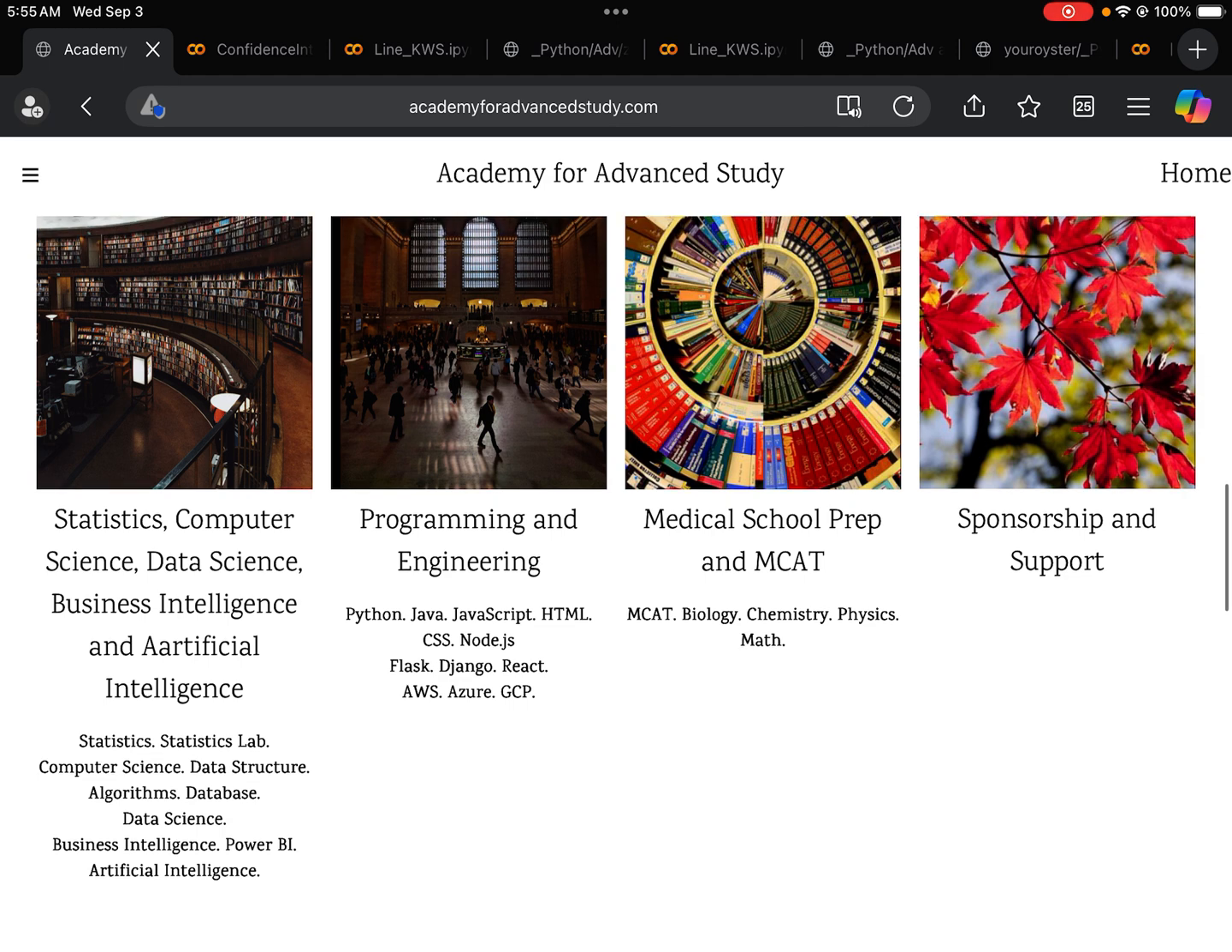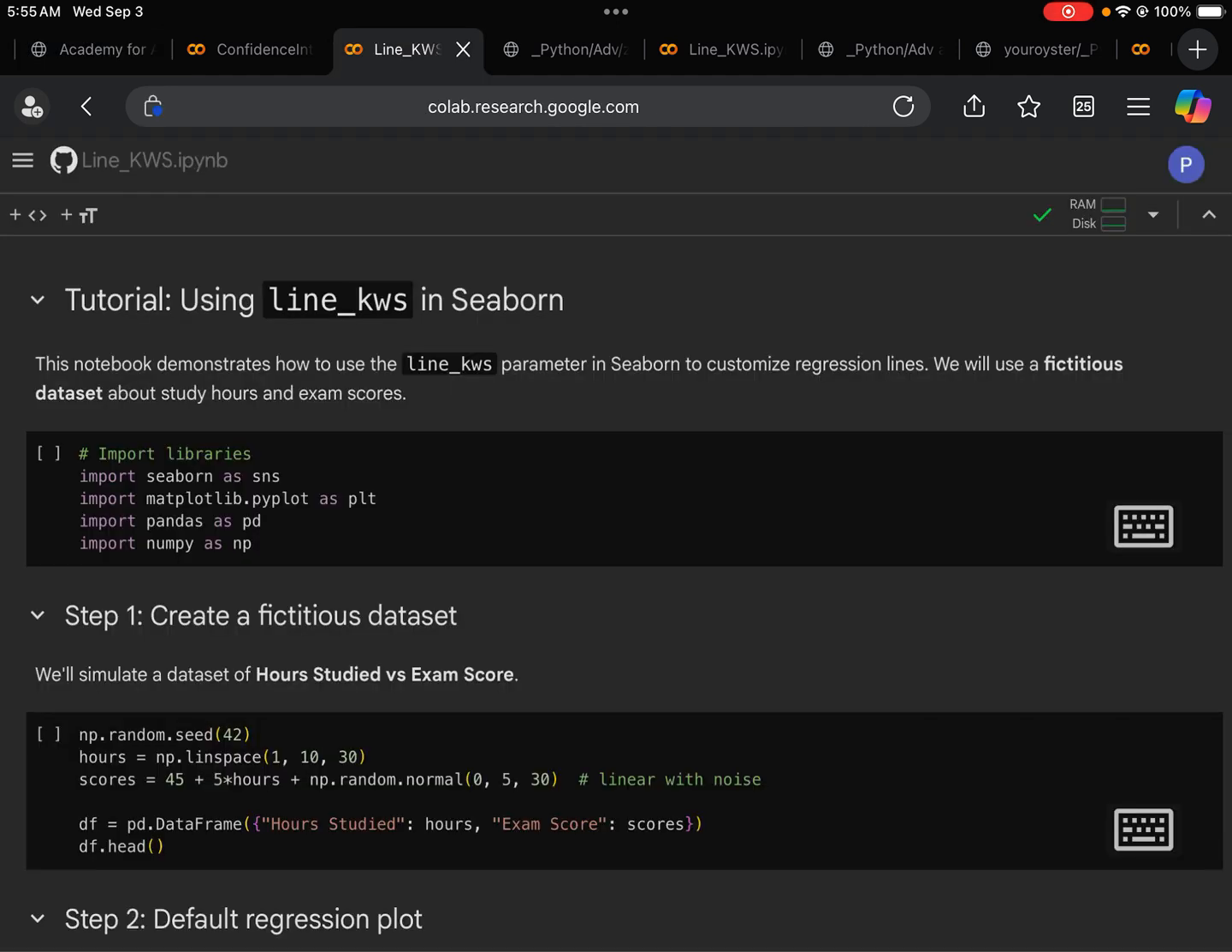Now, let's go back to our talk today. What we're going to talk about today is the line_kws property in Seaborn. That's Python's statistical data visualization library. Let's take a look at what we can do here with line_kws.